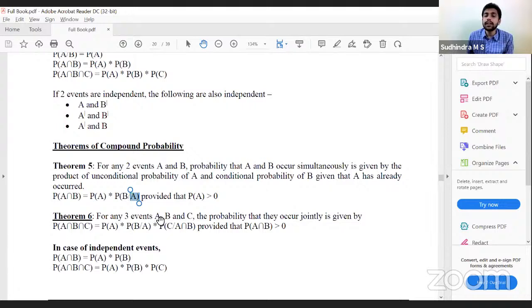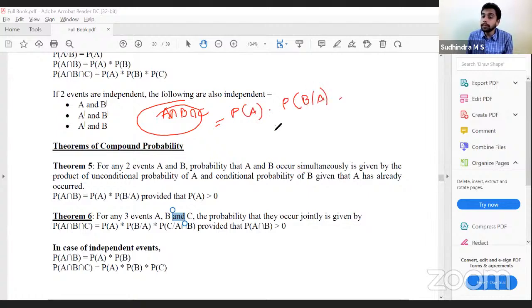For any three events A, B, and C, the probability that they occur jointly, in case of dependent events, is probability of A intersection B intersection C equals probability of A into probability of B given A into probability of C given both A intersection B. That is the intersection of three events in case of dependent events.